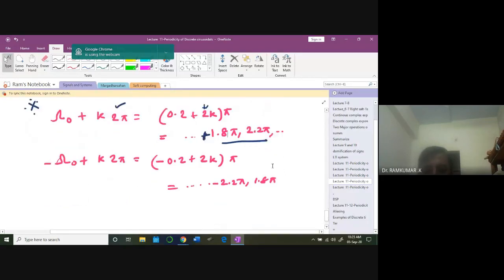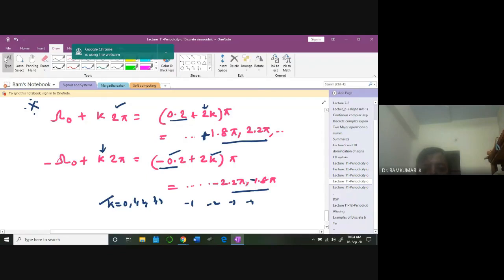Plus 2k pi. In the same fashion, minus 0.2 plus 2k pi, they are going to end up in different values. We get different points for different values of k. K is an integer, so it can be 0, 1, 2, 3, 4, or minus 1, minus 2, minus 3, minus 4. All those values are feasible. So we can have all kinds of values, addition of 2, 4, 6 for this 0.2. Likewise, minus 2, minus 4, all those values are possible for this also. So all these you have to understand. K can be minus, K can be plus.